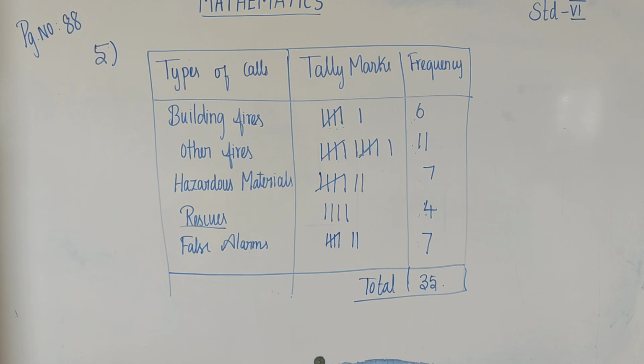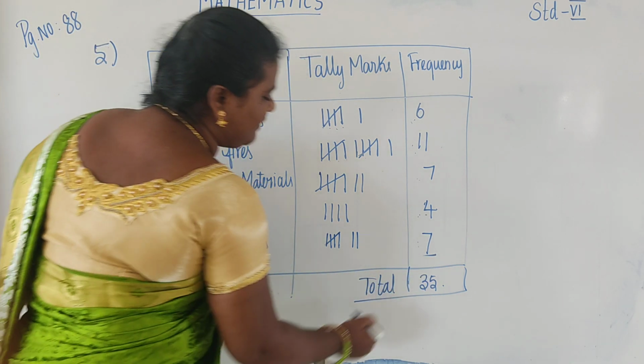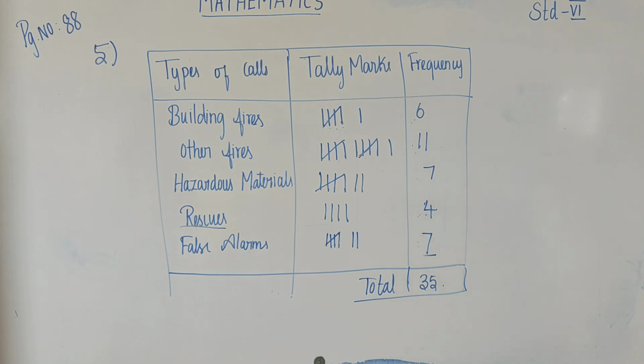The third question is how many calls were recorded in all? One year of recorded calls is 35. So the number of recorded calls is 35. The third answer is 35. Okay. The fourth question: how many calls were recorded as false alarms? False alarms is how many calls? 7 calls. So the fourth answer is 7.